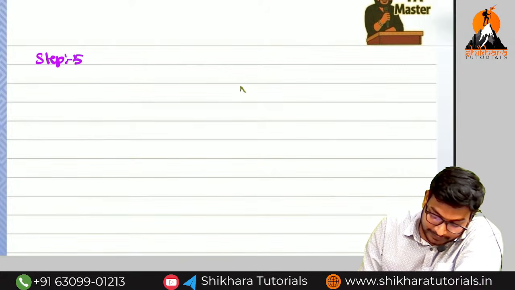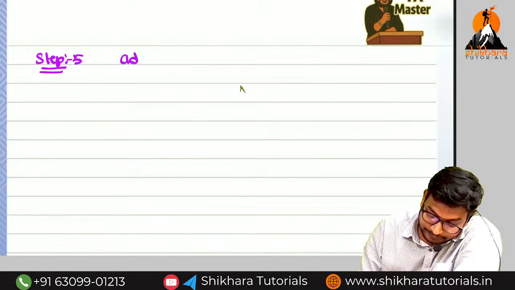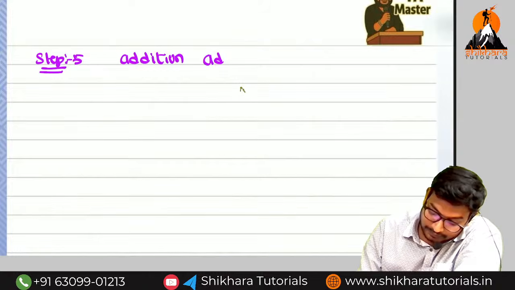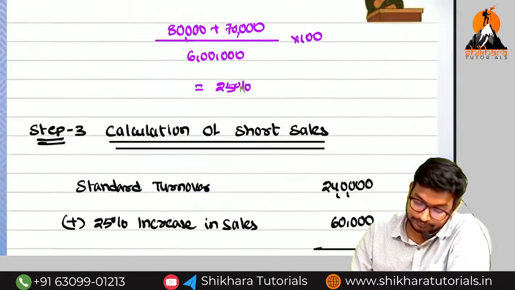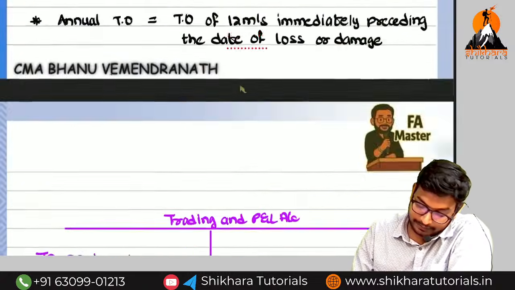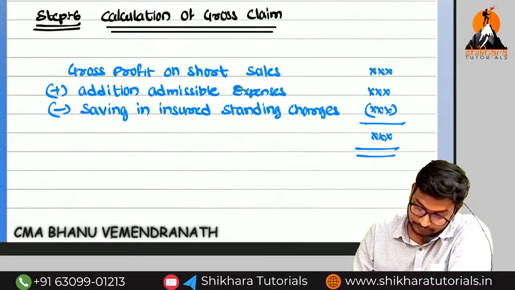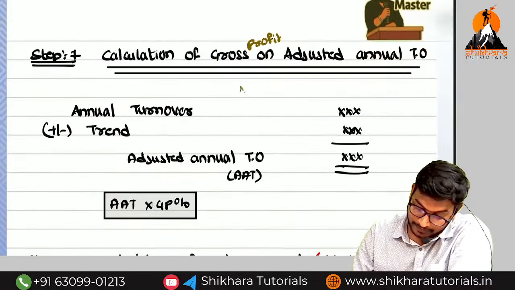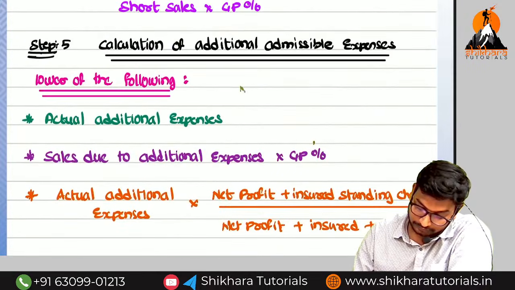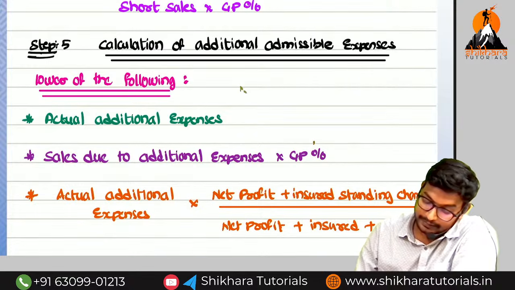So next, step number 5. Additional admissible expenses.